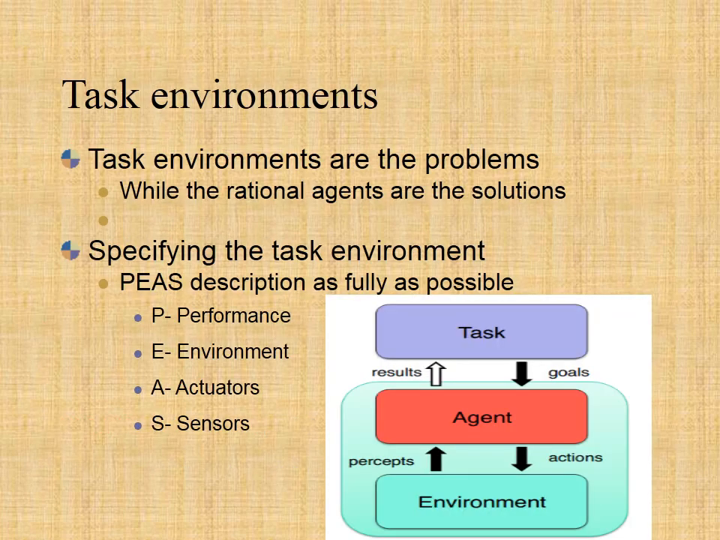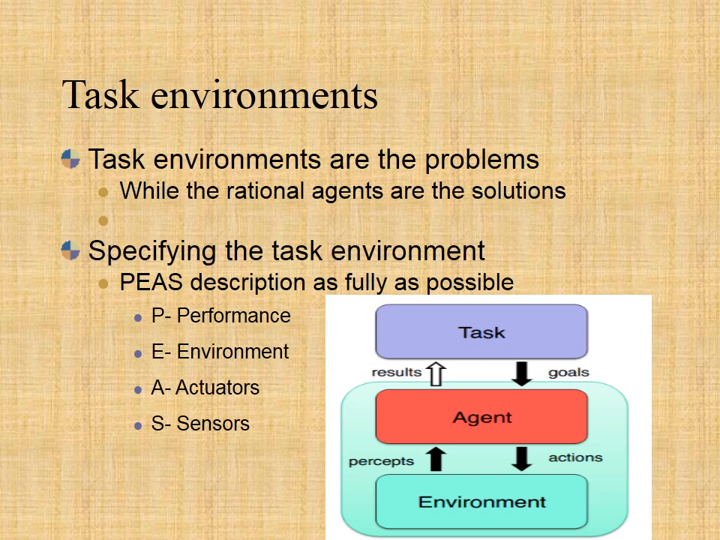Task environments are problems, while rational agents are the solutions. The PEAS description is used to specify the task environment. PEAS stands for performance, environment, actuators, and sensors. Based on these properties of an agent, they can be grouped together or can be differentiated from each other. Each agent has these following properties defined for it.